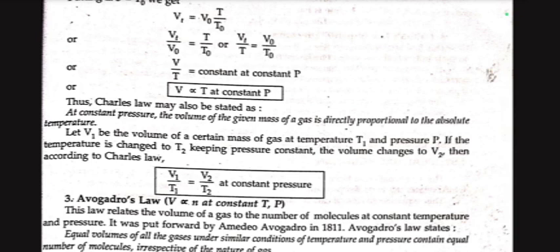Let V1 be the volume of a certain mass of gas at temperature T1 and pressure P. If the temperature is changed to T2, keeping pressure constant, the volume changes to V2. Then according to Charles' law, V1 upon T1 equal to V2 upon T2 at constant pressure.